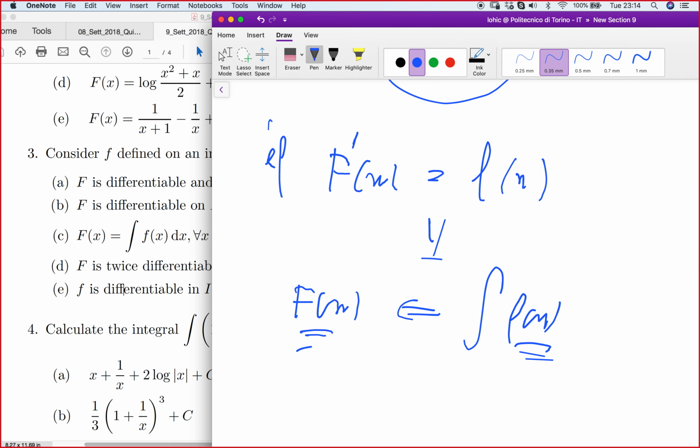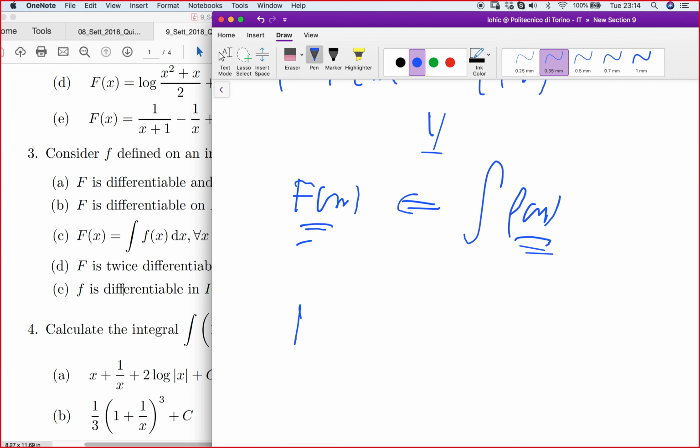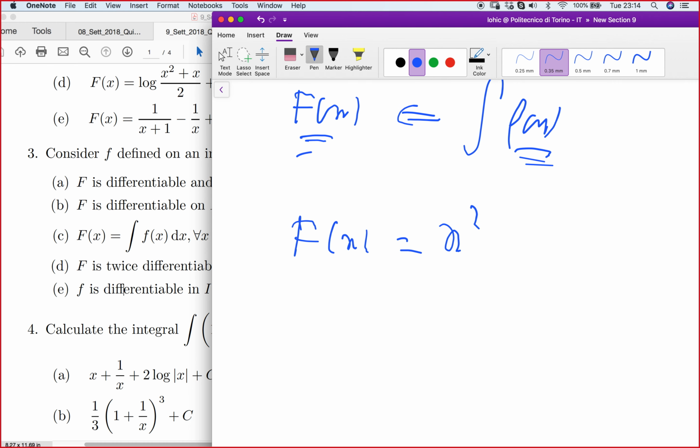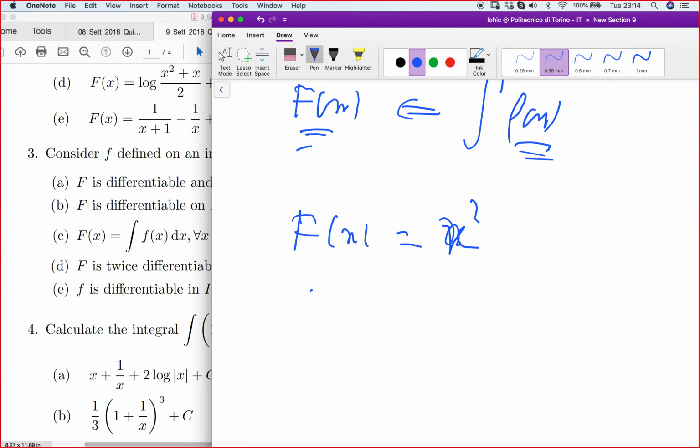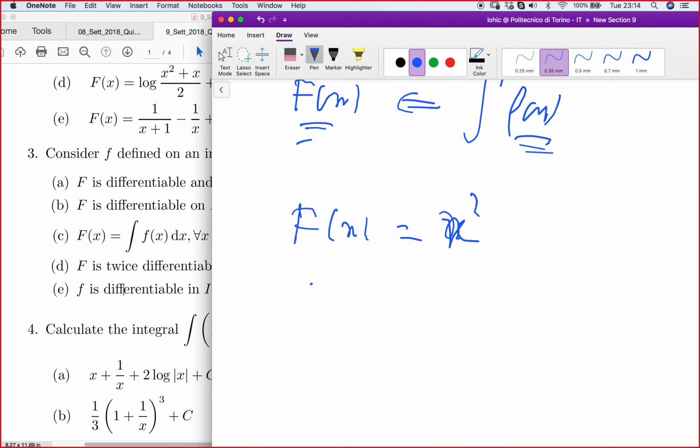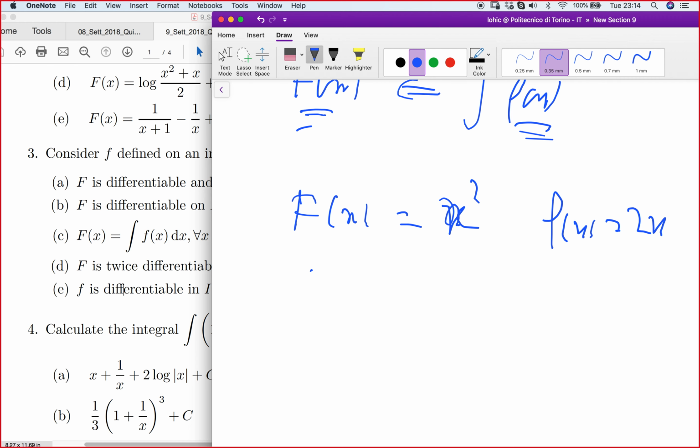Yes or not? For example, if I give you capital F of x equal to x squared, doubts? I give you capital F of x equal to x squared. What is clear is that small f of x will be 2x. Yes or not? But now if I integrate 2x, this integral can give me x squared. Yes or not?